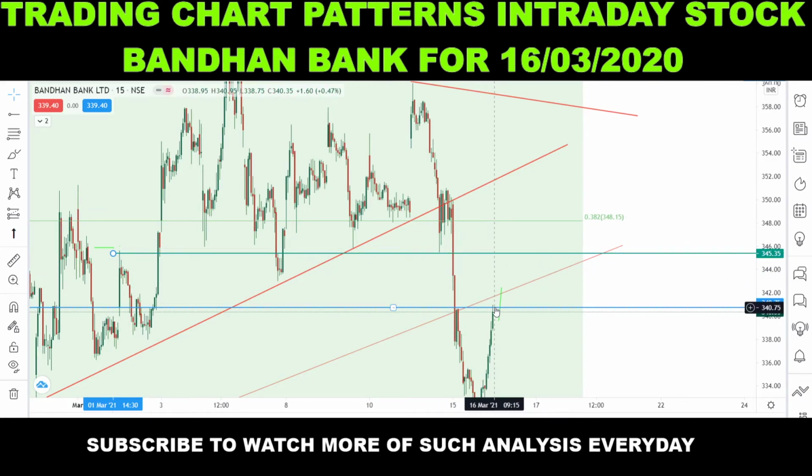If this stock breaks this level 341, if it gives a breakout above this level 342, then only we will go for the target of 345.45 paisa. Or if the stock gives a breakout above this level also, then we can take target of 348 also.